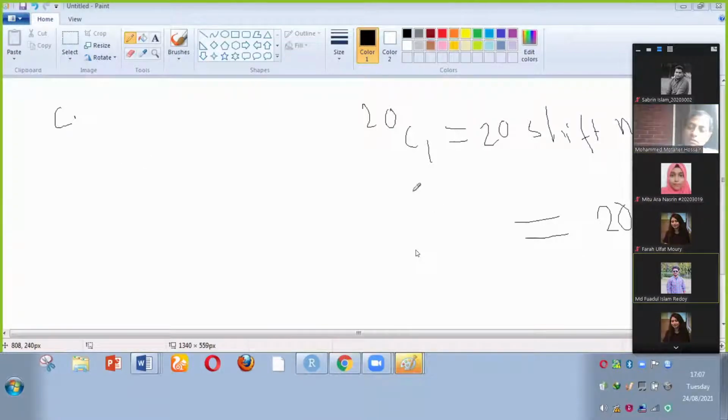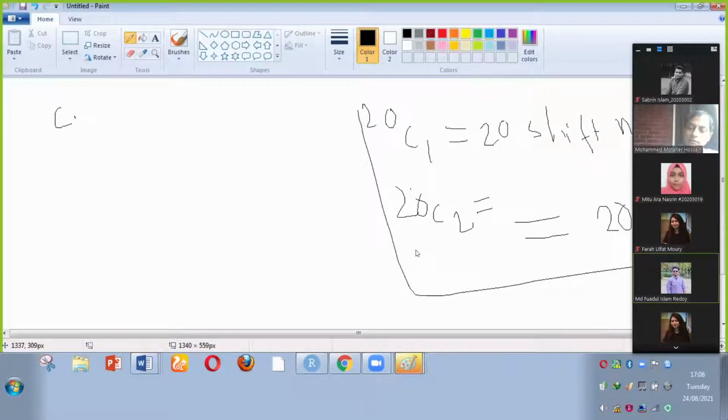Suppose 20C2. How can you get 20C2? First, you should press 20, then shift, then nCr, then 2. Then you will get 190. Okay, this is combination. C means combination. Okay. Next question.